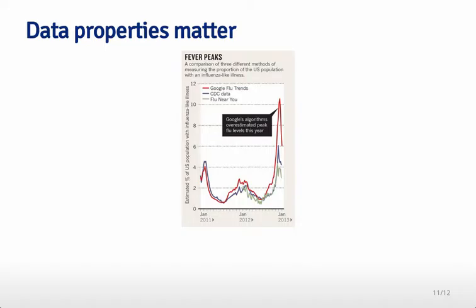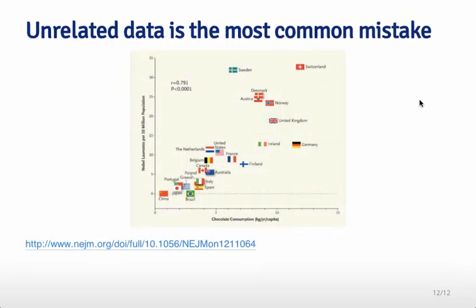The data properties do matter. So for example, if you measure the people that would have a high prevalence of flu-like symptoms, you could do that using the CDC data or Flu Near You. And algorithms like Google Flu Trends might overestimate the number of flu cases if there was something that was causing them to search for similar search terms that had nothing to do with how often they were flu-related symptoms. So this is an example where knowing how the data actually connects to the thing that you're trying to predict is crucially important. This is in fact the most common mistake in machine learning.